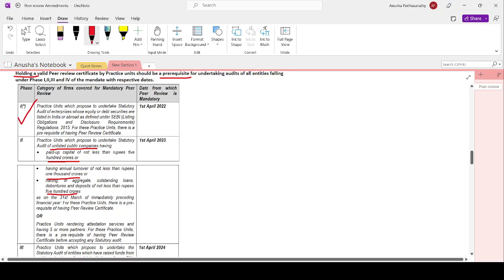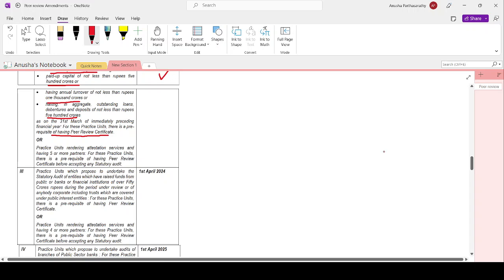As on 31st March of the immediately preceding financial year, for these practices, there is a prerequisite of having a peer review certificate. From 1st April 2023, this is going to be mandatory. For listed entities, it is already mandatory from 1st April 2022. For other entities fulfilling this criteria, it will be mandatory from 1st April 2023. Now, practice units rendering attestation services and having 5 or more partners, for them also from 1st April 2023, this is going to be mandatory.